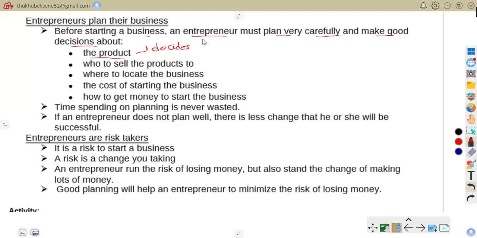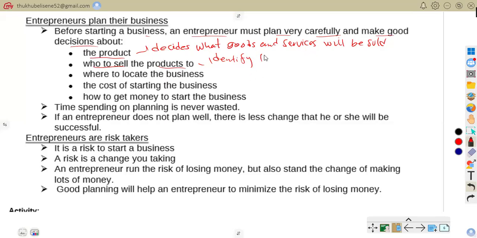Decides what goods and services will be sold. For example, that's when you choose to sell handmade candles. That is, you decide what goods or service will be sold. Who to sell the products to? That is, identify the target customers.